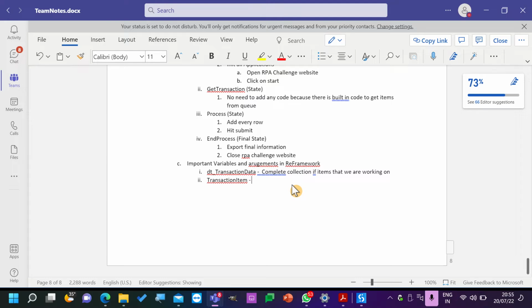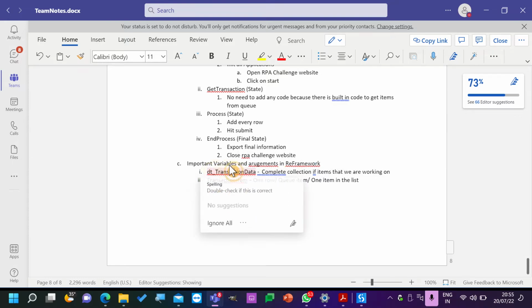No, transaction item is either one row or queue item, one queue item, or one item in the list. So these two are interrelated. Now here it is DT, data table. Now that's the reason we are telling it as one row. But if it is list of strings, then what is transaction item? One string item. Exactly. One string. So these two are very important.